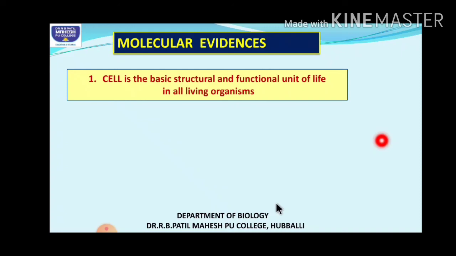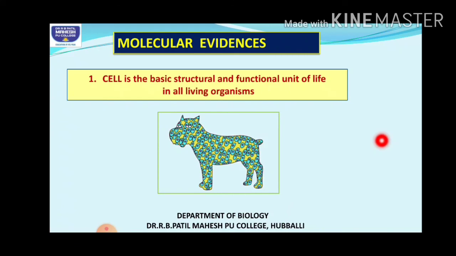So we can say that as the chemicals evolved into living forms, the same chemicals have continued in all living organisms. Starting from the initial basic level, the cell. Any living organism you take is made up of the basic structural and functional unit, that is nothing but the cell. Yes or no?